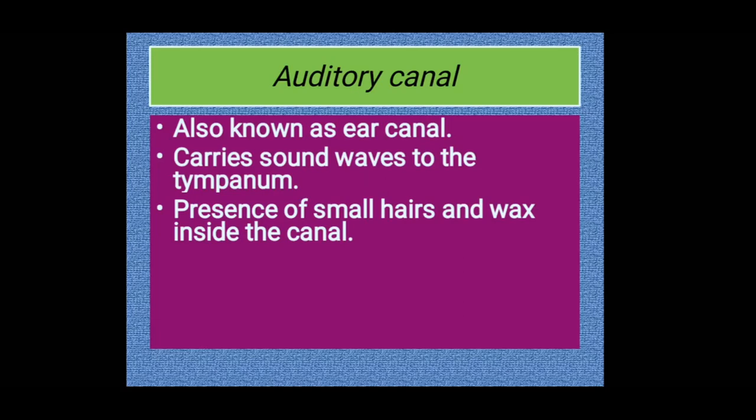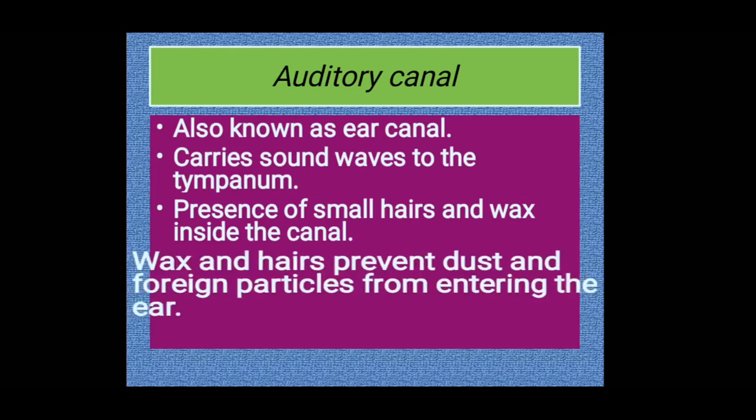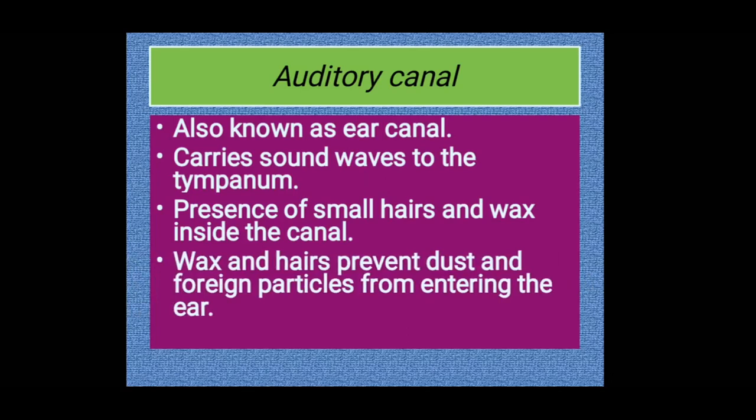There is a gland inside the ear which produces wax, a greasy secretion which provides protection for the ear. So the presence of small hairs and wax inside the canal is a peculiarity. The wax and hairs prevent dust and foreign particles from entering the ear.